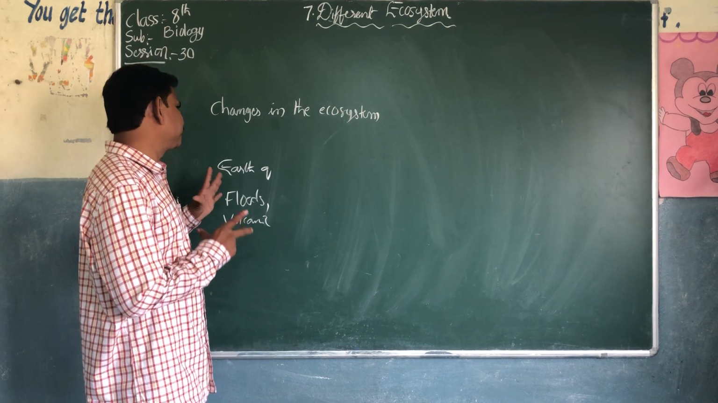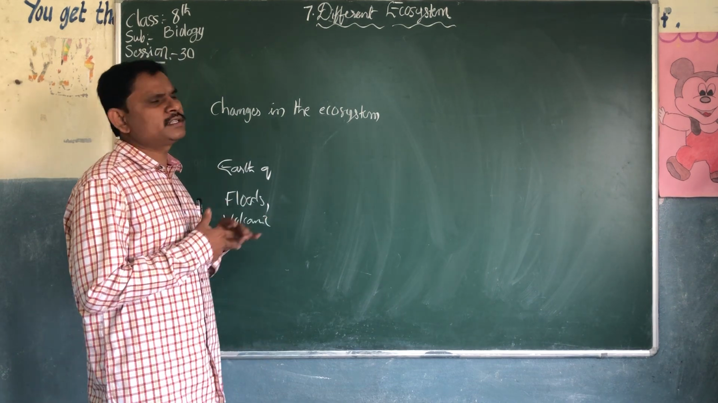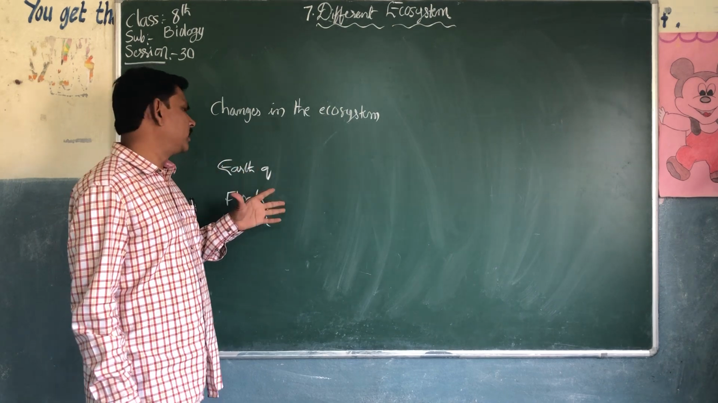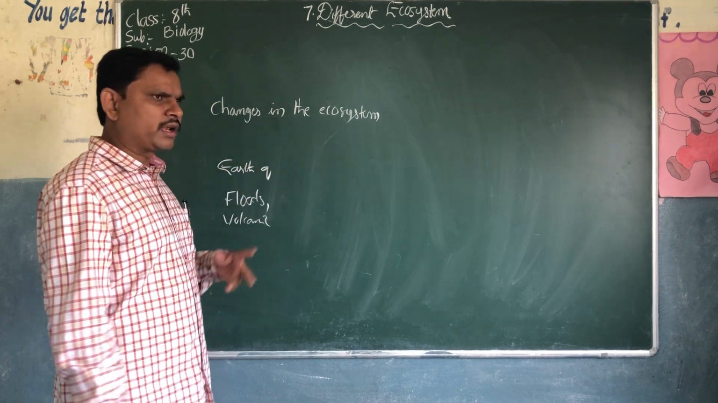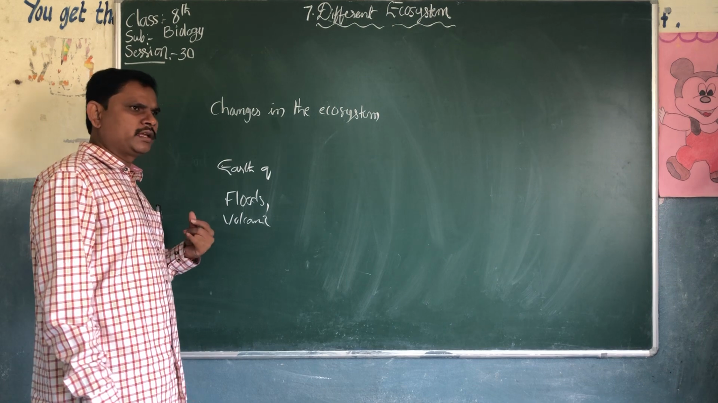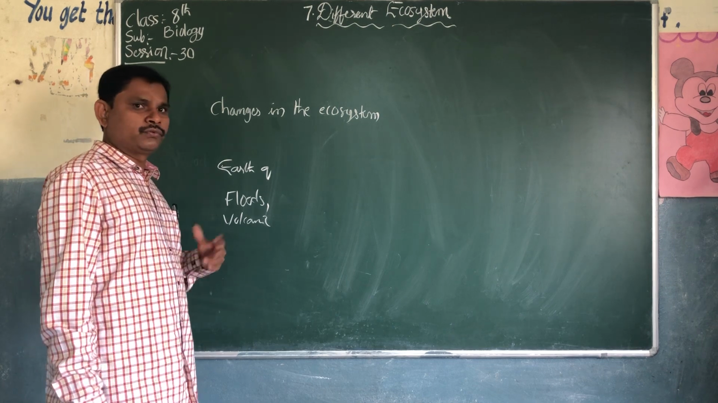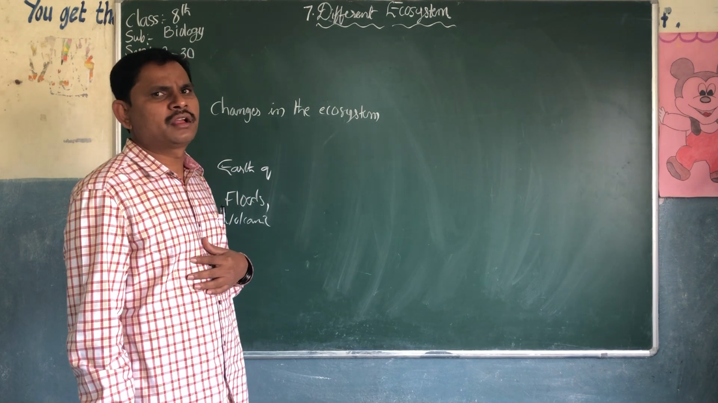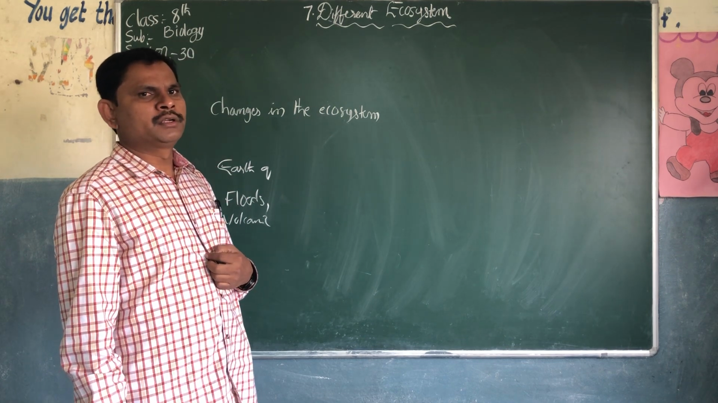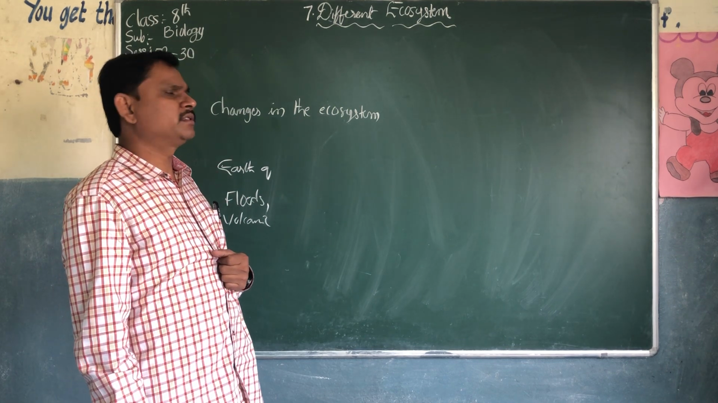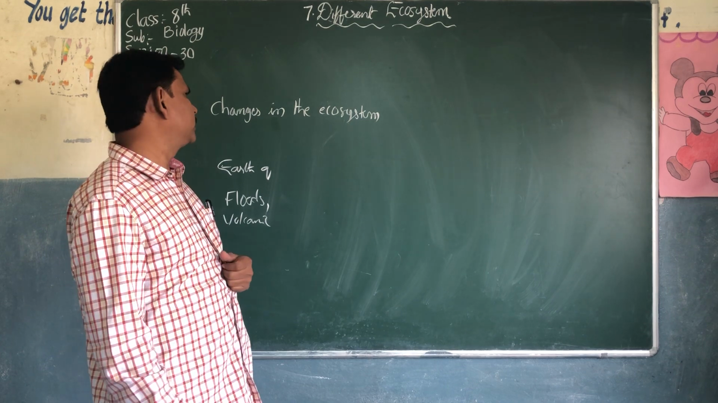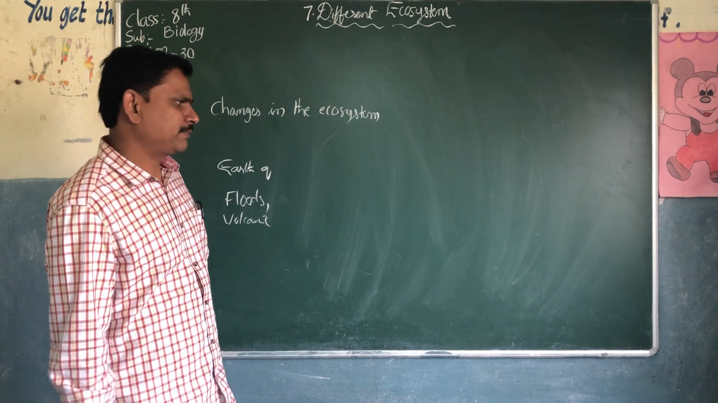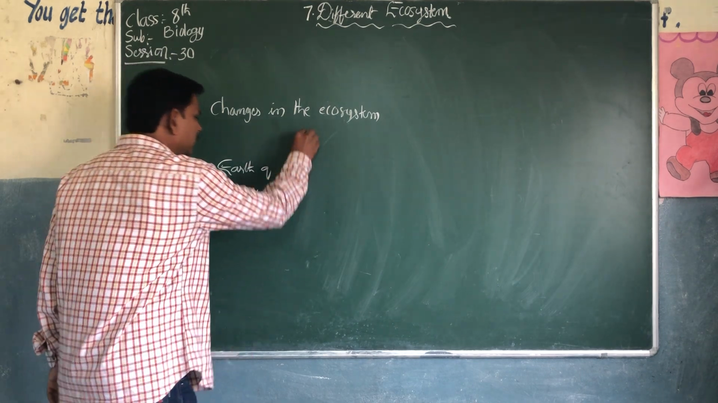Due to these sudden changes, like floods, earthquakes, forest fires, volcanic eruptions, storms and heavy rains, there is a lot of destruction in the ecosystem. Sudden changes take place in an ecosystem.